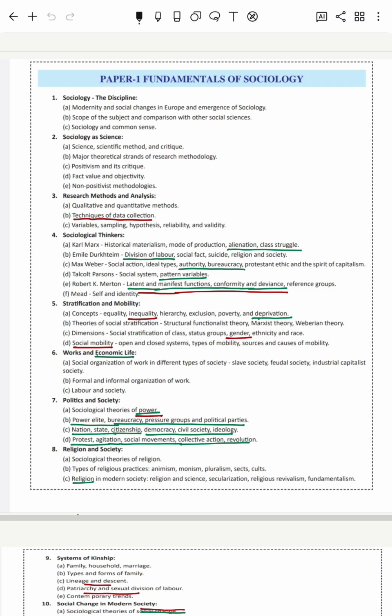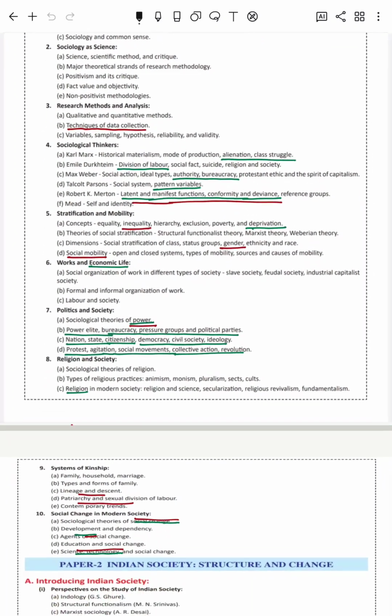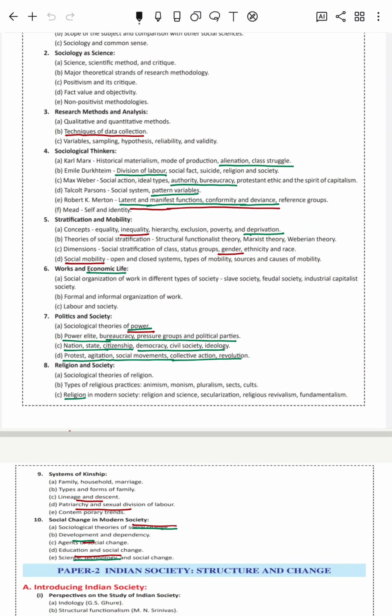When you look at Bangladesh crisis, we find class struggle or alienation. There are economic reasons also responsible for that, so division of labor, even how the prime minister of the country was forced to resign, so issues around authority, bureaucracy, and even we can relate it to the pattern variables. In both topics, Justice Hema Committee report and Bangladesh crisis, we find various latent and manifest aspects, issues of conformity and deviance.